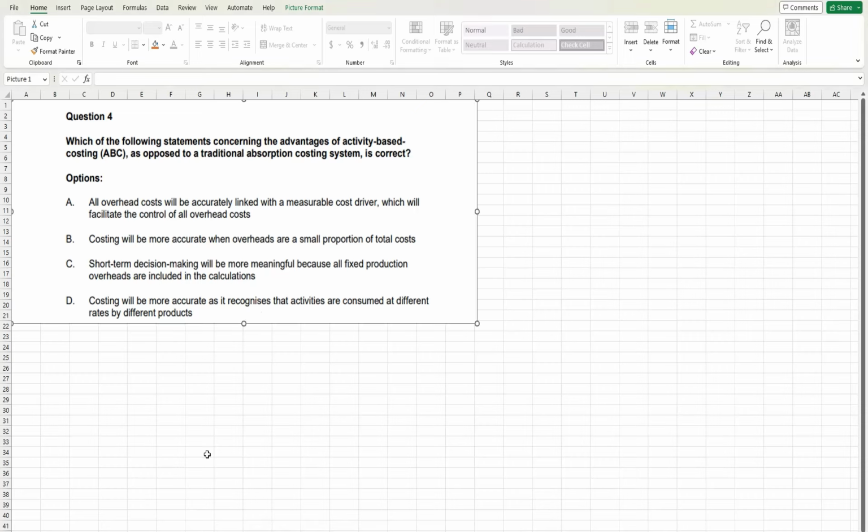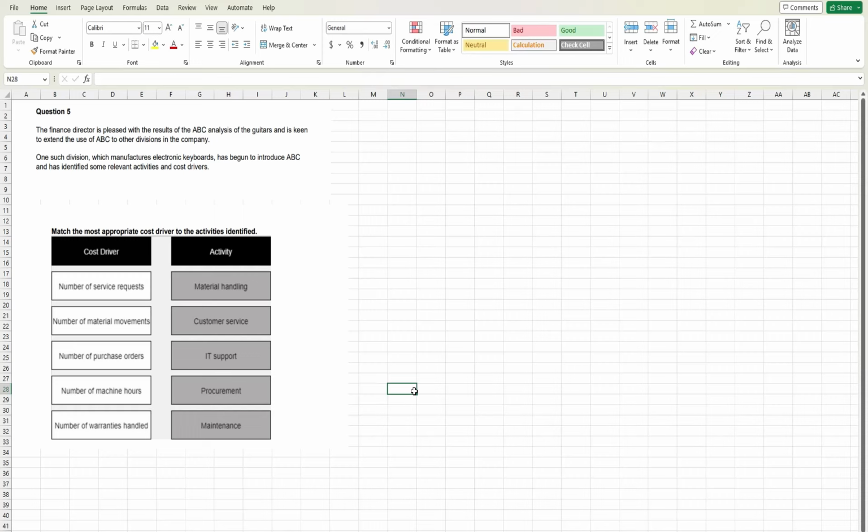Okay, so the last question. The finance director is pleased with the result of the ABC analysis of the guitars and is keen to extend the use of ABC to other divisions in the company. One such division, which manufactures electronic keyboards, has begun to introduce ABC and has identified some relevant activities and cost drivers. So here, what you need to do is match the cost driver to the activity identified.